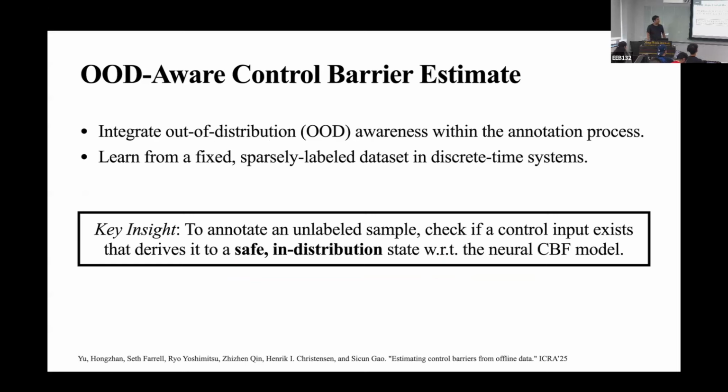Our key insight here is that to annotate an unlabeled sample, we should check whether there exists a control that can lead to a state that's both safe and in distribution. Therefore, the annotation should depend not just on the predicted safety score, but also on some calibrated OOD scores. Intuitively, we want to validate the expansion of those safe and unsafe distributions using OOD detection.